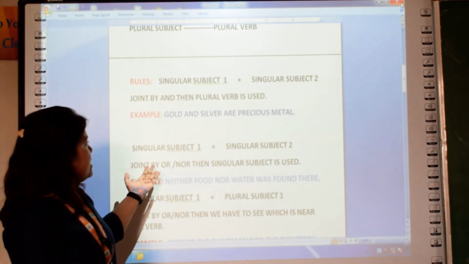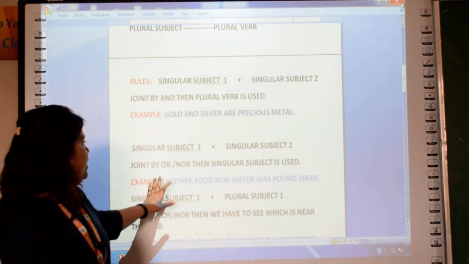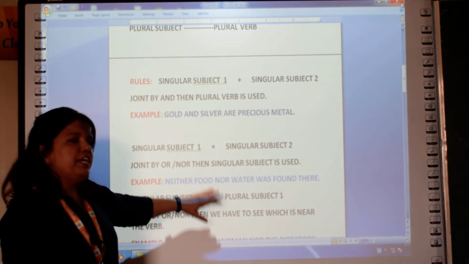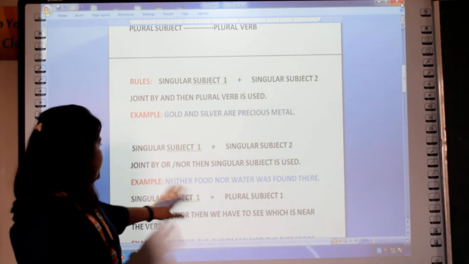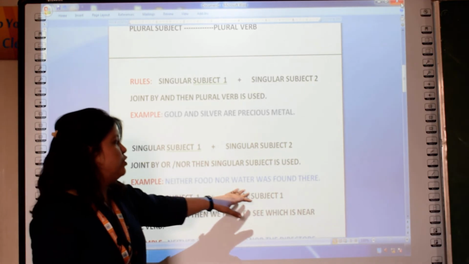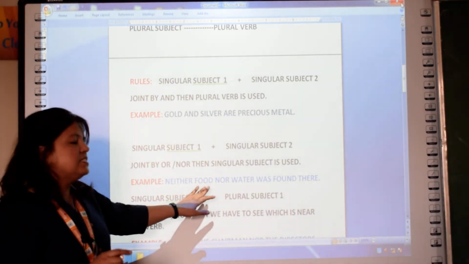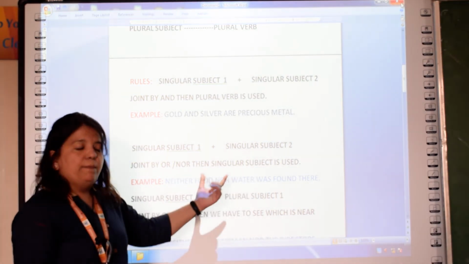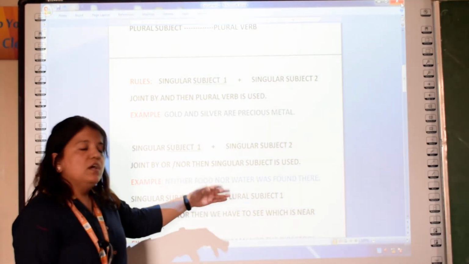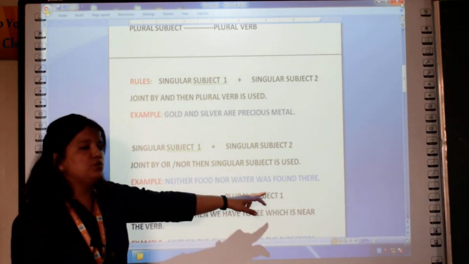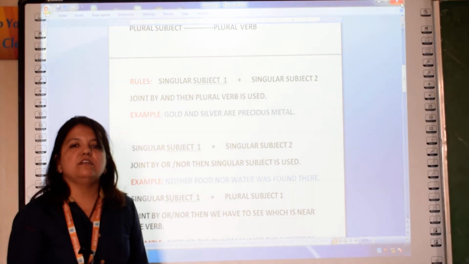Same thing, if two singular subjects are joined with or, nor, then we have to use the singular form of the verb. For example, neither food nor water was found there. Means here food is singular and water is also singular, but they are joined in the sentence with nor. So if they are joined with nor or or, then we have to use the singular form of the verb. That's why we have used here was.